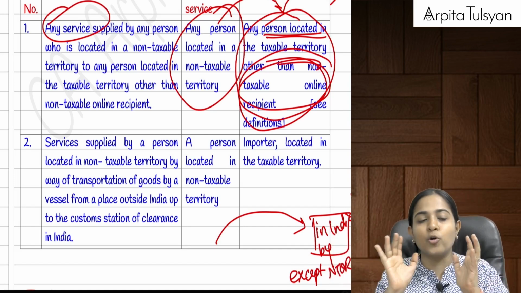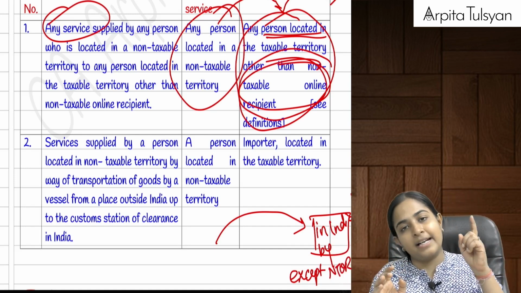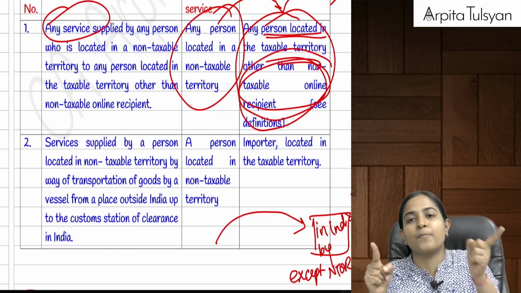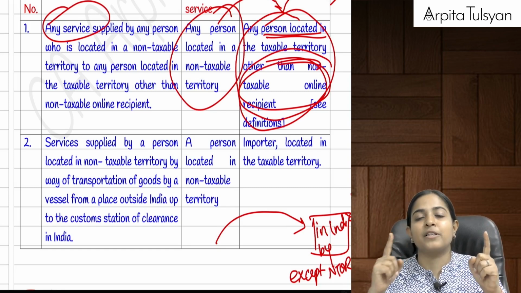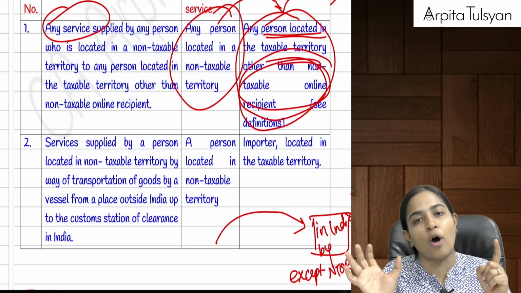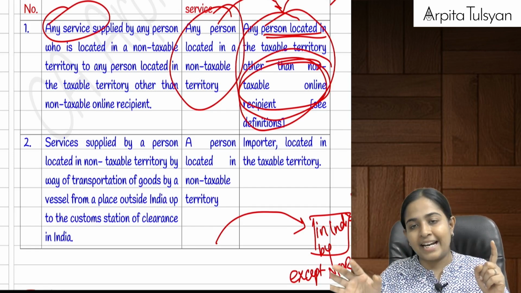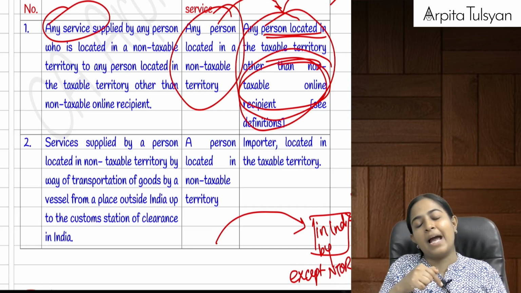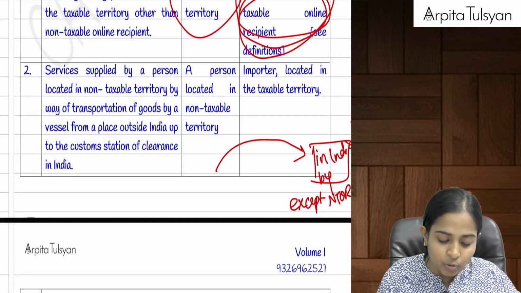So your conclusion, everyone: the service provider is located outside India, the service recipient is located here in India. Any services provided which are received by a person located in India, except for NTOR, will be taxable under reverse charge mechanism. That is, the recipient here in India will be liable to pay GST on it to the government.